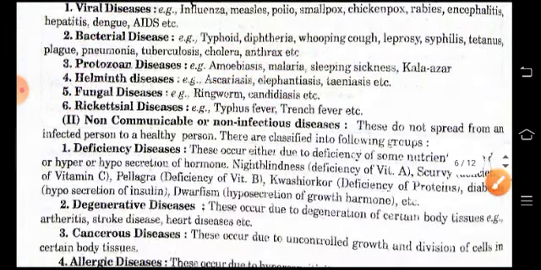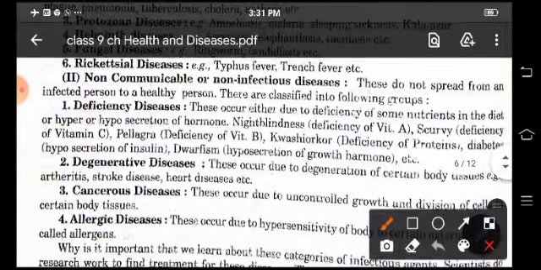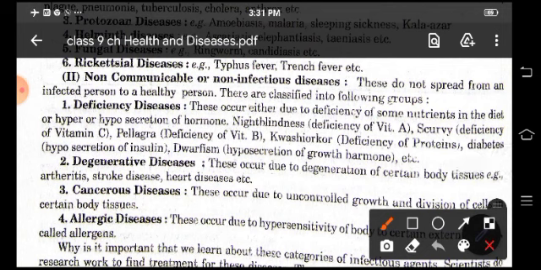Now come to non-communicable or non-infectious diseases. Now these diseases, they do not spread from one infected person to a healthy person. And they are classified into particular groups like deficiency diseases, degenerative diseases, cancerous diseases, allergic diseases.